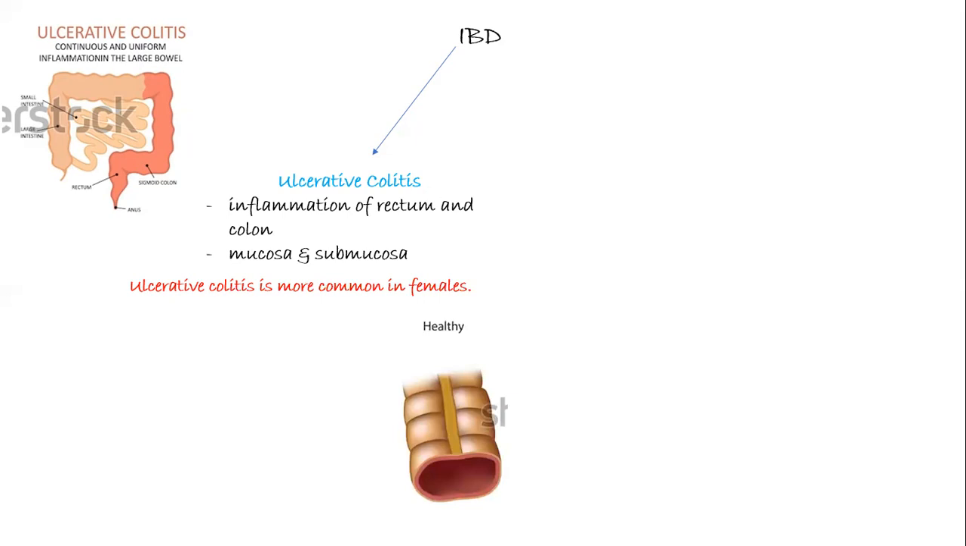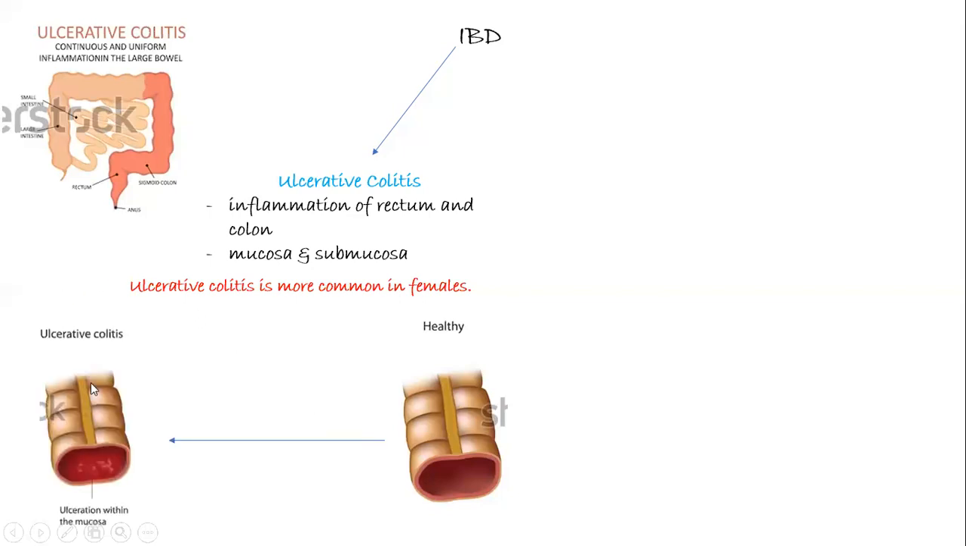Now, for example, this is your healthy mucosa of your GIT. When a person is suffering from ulcerative colitis, at that time, you can see there is ulceration within the mucosa. But these ulcerations are not so deep and they are superficial. They can extend only up to the mucosa and submucosa. They do not penetrate into the deeper tissues.